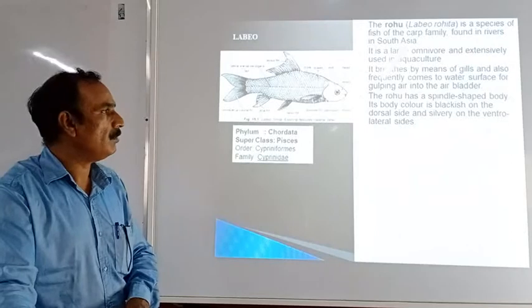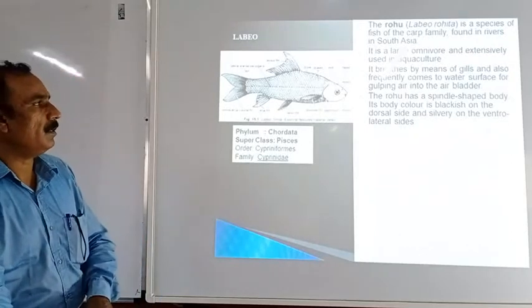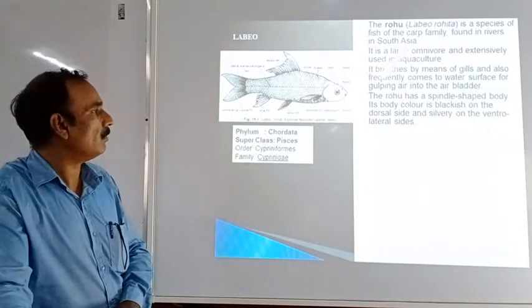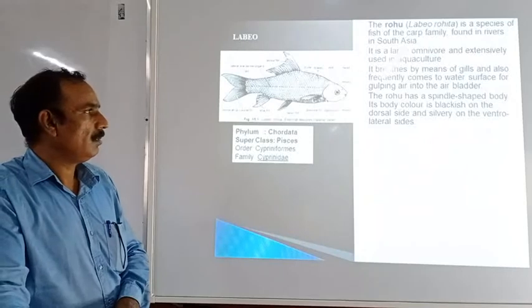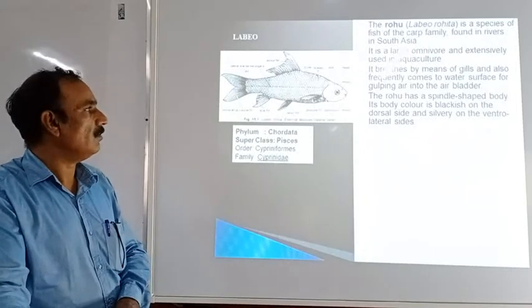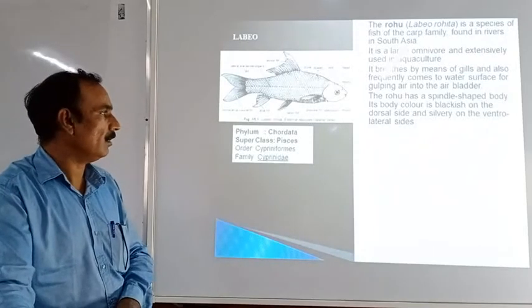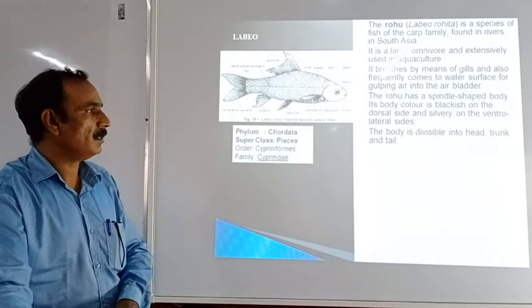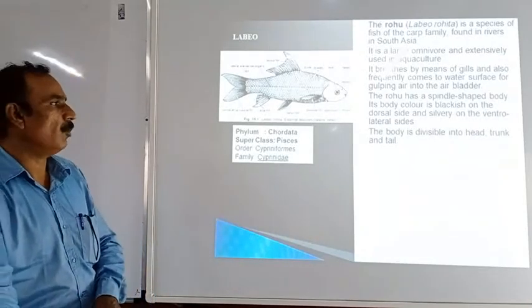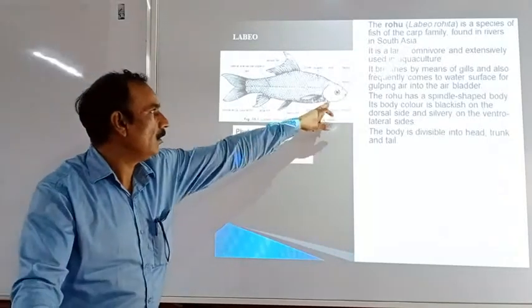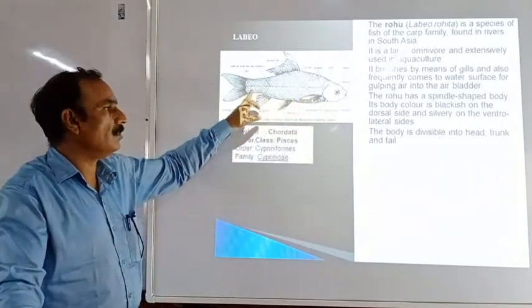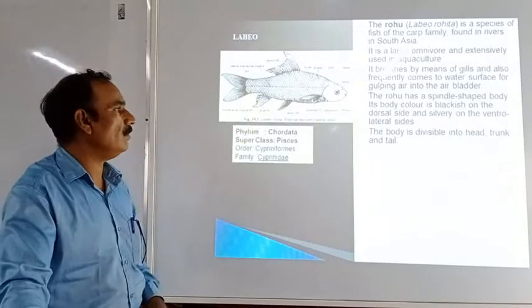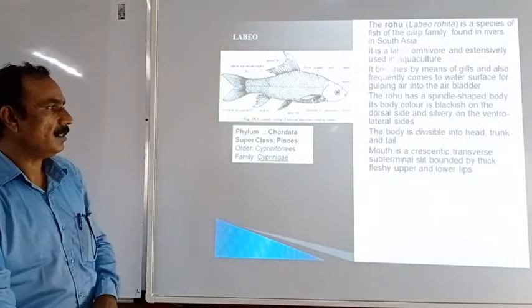When you see the body of this fish, it is spindle shaped, and the color of the body is blackish on the dorsal side and silvery at the ventral and lateral sides. There are three divisions of the body: the head, the trunk, and the tail. So these three body divisions are present in this fish.